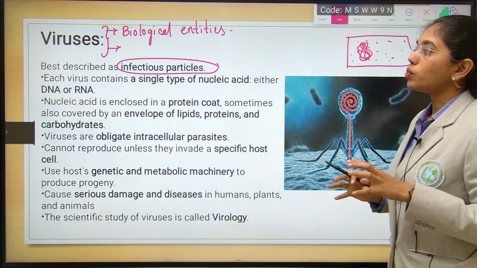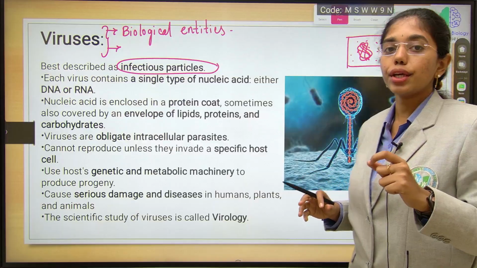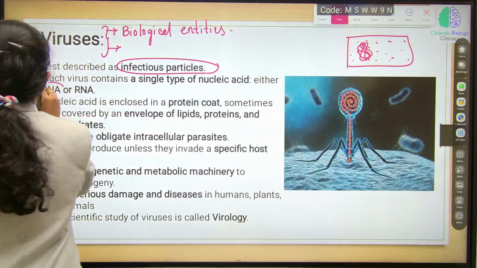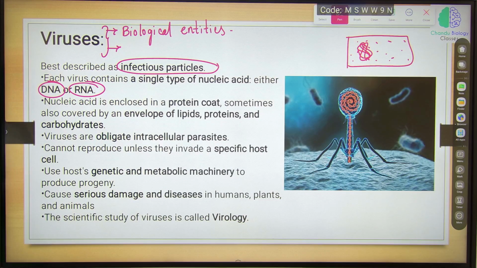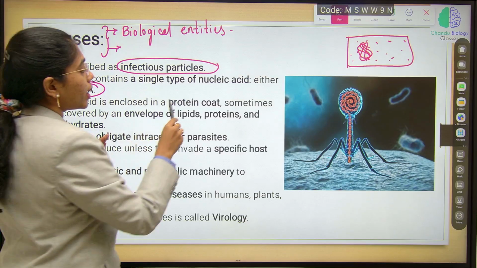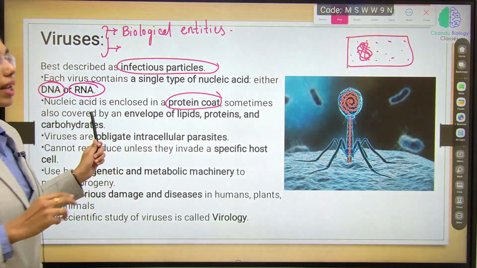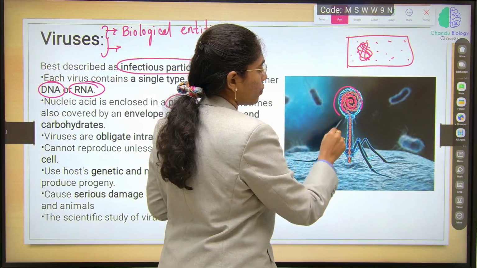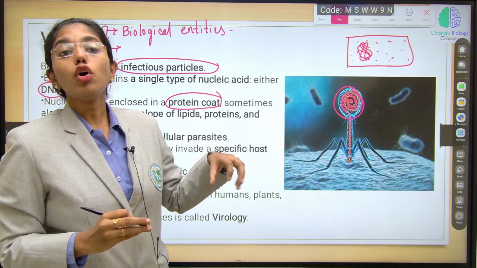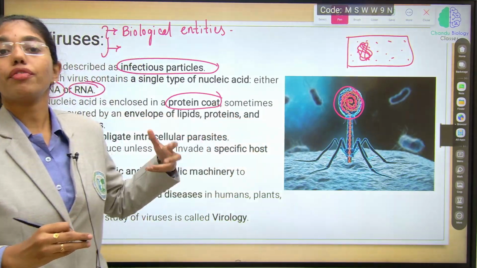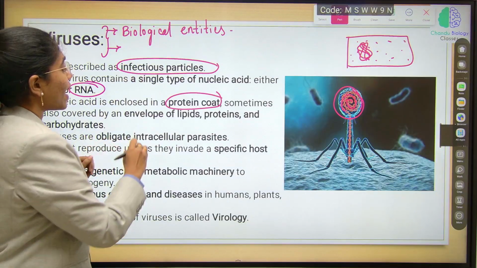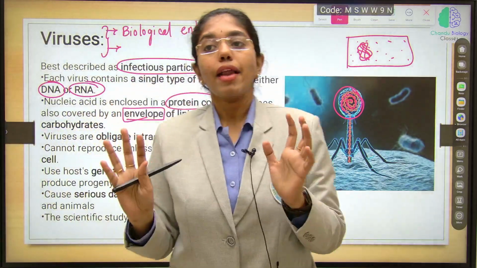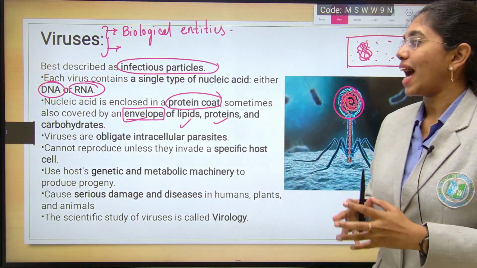Now, each virus will have a nucleic acid. This nucleic acid can either be DNA or RNA, but not both. Remember the statement clearly. It can have either DNA or RNA as the genetic material, and this nucleic acid is encoded by a protein coat. Nucleic acid and a protein coat, that's it. Here, the single stranded DNA is encoded with a protein coat. A few of the virus particles will also have an envelope over the protein coat. The envelope consists of lipids, proteins and carbohydrates.